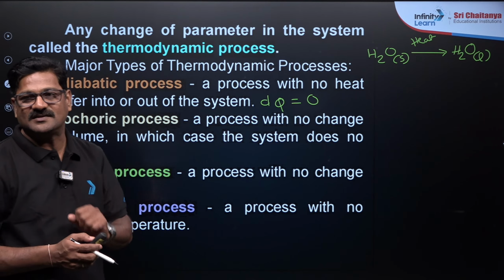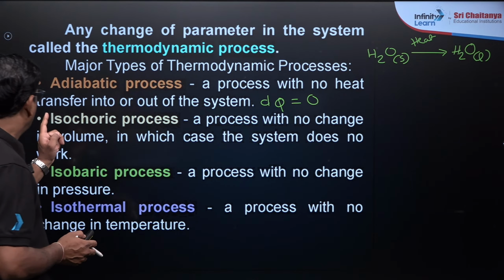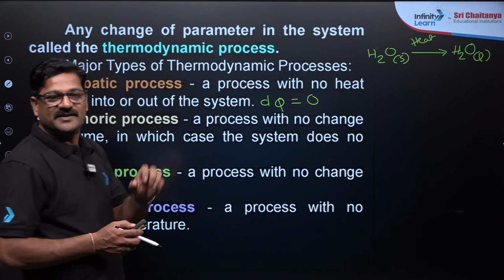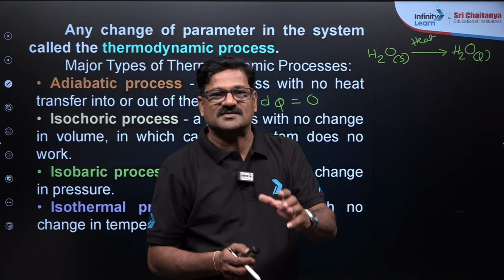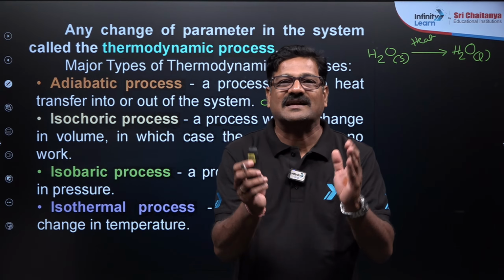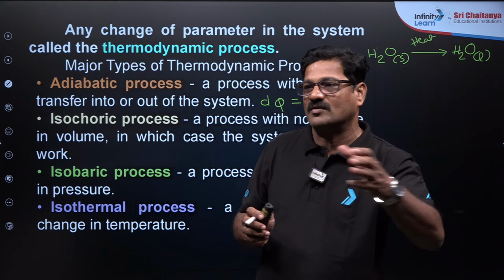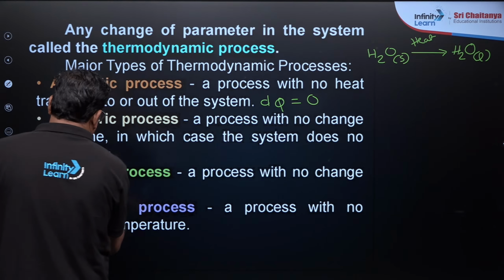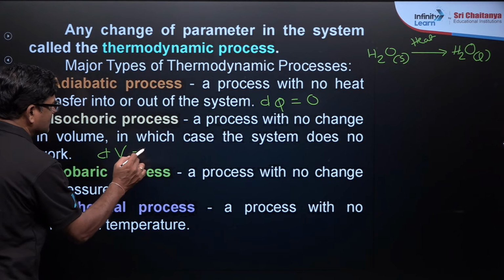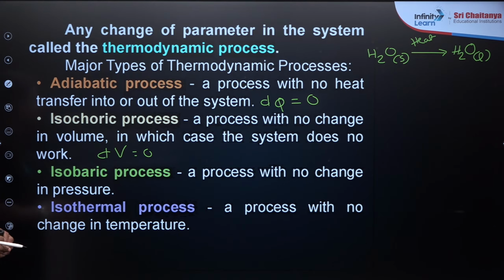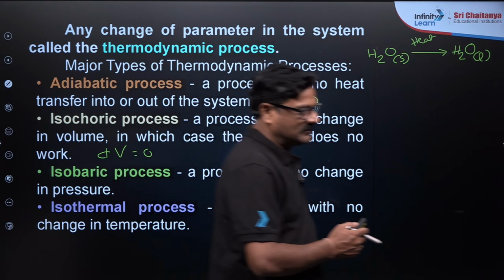Q stands for heat. And you see, isochoric process. The isochoric process is the process which takes place at constant volume. So in this process the volume will always be constant. So that is called dV is equal to 0. Okay? Any doubt?